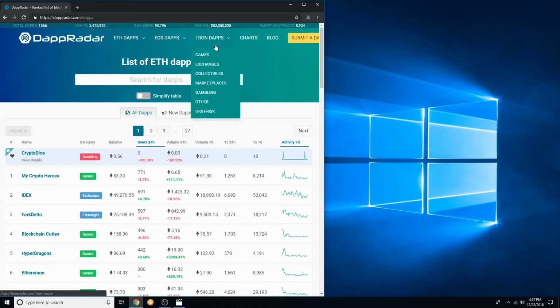I know Tron, for example, had a 100 million Tron blockchain gaming fund where they could increase the number of games. But right now, I just want to say that the games on the platform are really subpar, and they're nothing close to any of the games that have massive adoption today, where you see Pokemon Go, you see Fortnite with millions and millions of users, and these games aren't even a hundredth as good. They're significantly worse. But in time, I believe that there will be games like that, and there will be significant advancements in the field. So it's just something to keep in mind for the future while you're investing.